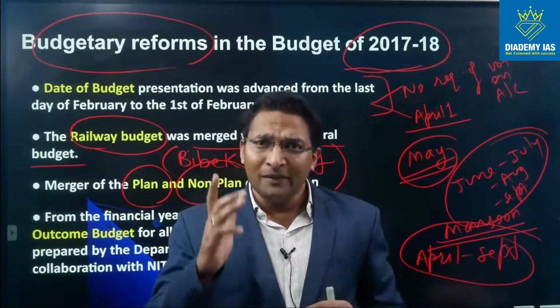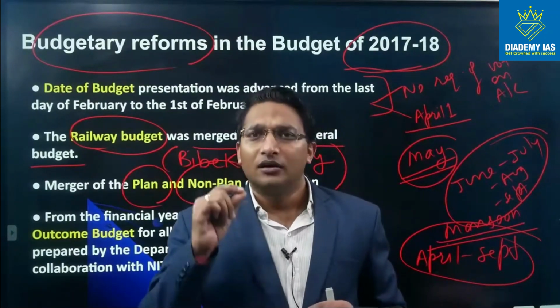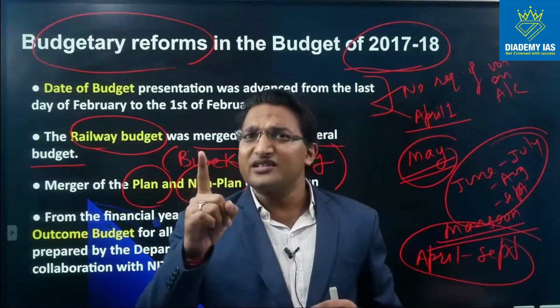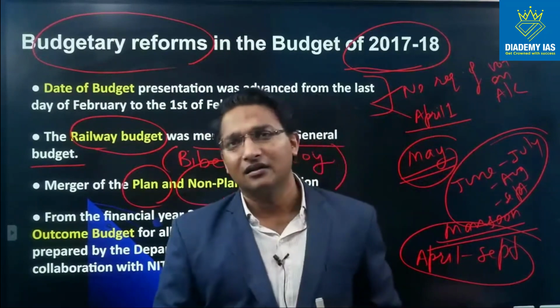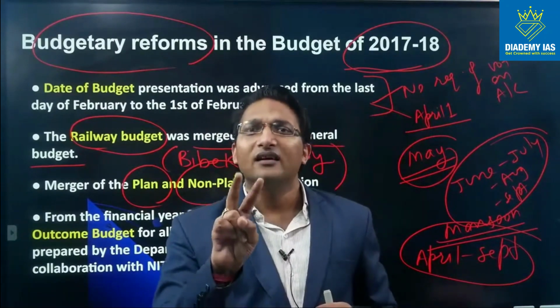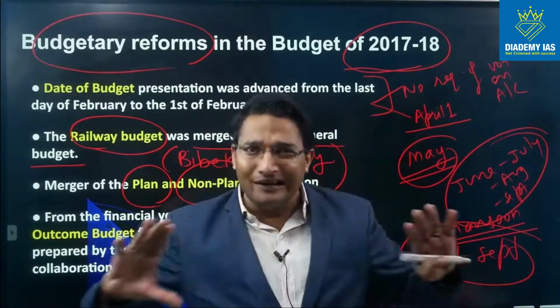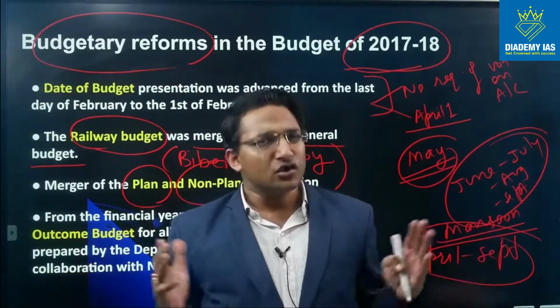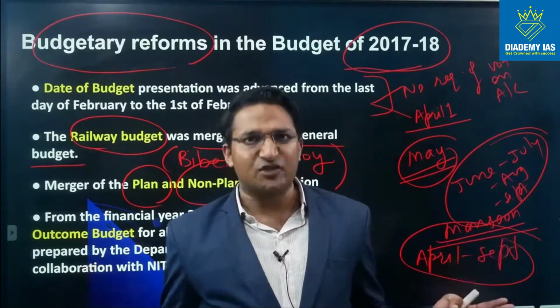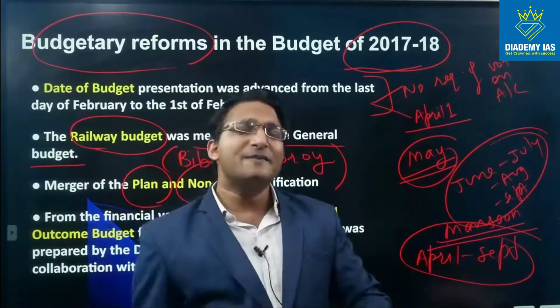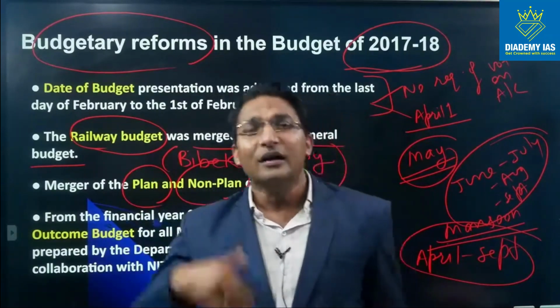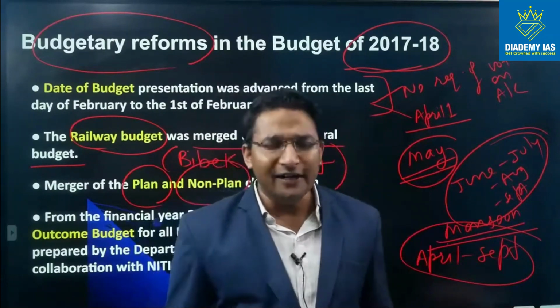So coming back to plan, non-plan expenditure, one reason was that it was creating misunderstanding. The second reason was that because the Planning Commission was abandoned in 2015, there was no need to classify the expenditure into plan and non-plan. Now the focus is upon revenue expenditure and capital expenditure rather than plan and non-plan expenditure, right?